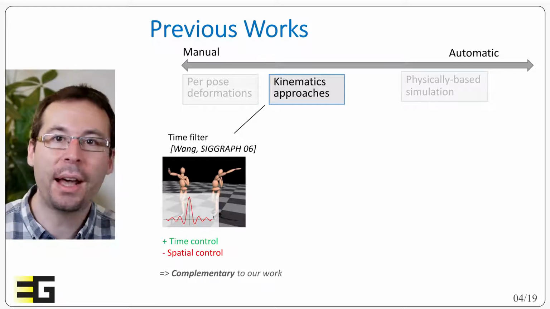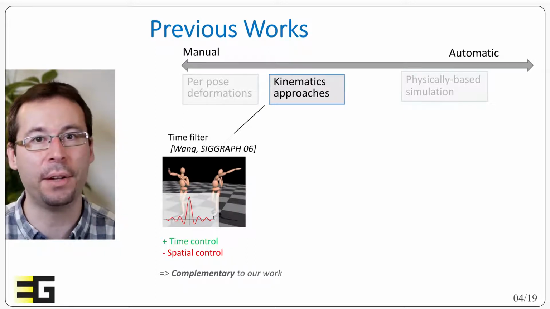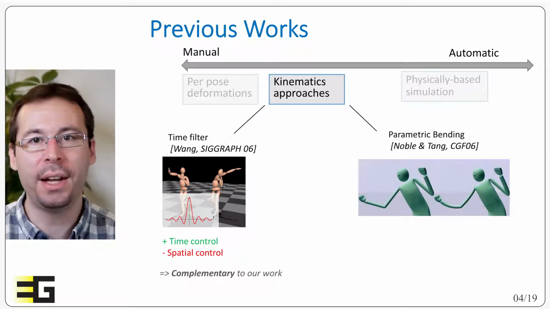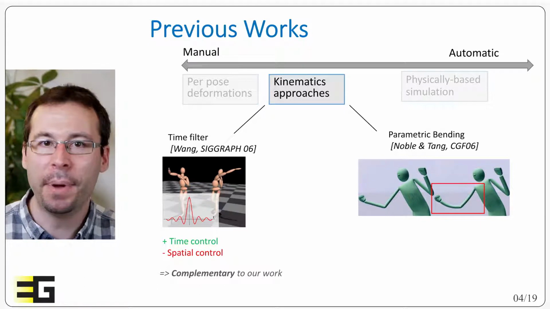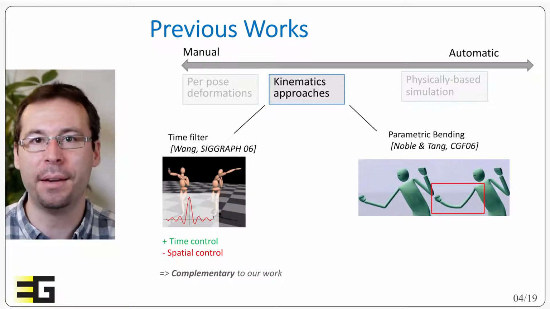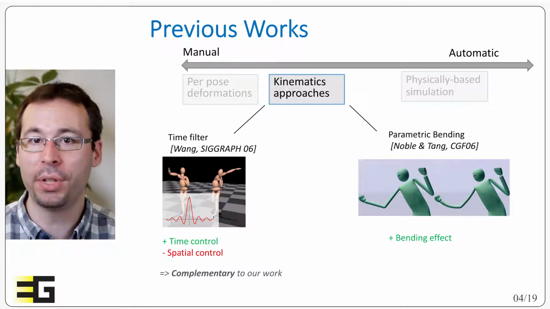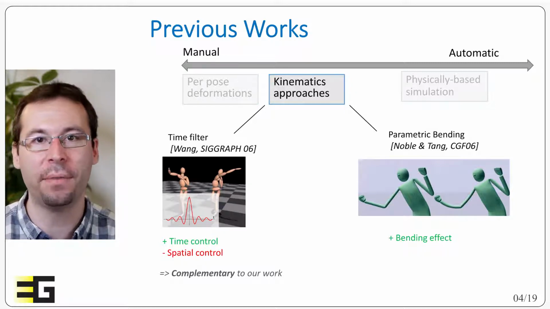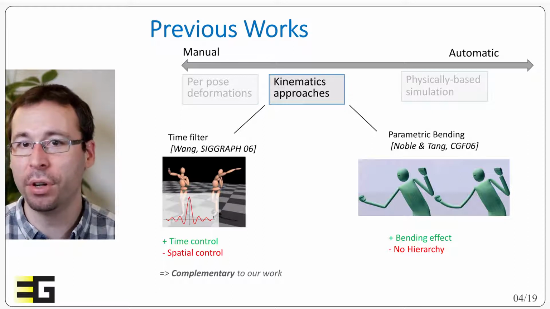But these filters are not in opposition to our approach and could be used in complement to add more advanced temporal effects. Very close to our approach, Noble and Tang propose a method that bends locally the limbs based on the velocity of the skeletal bone attached to this limb. Like in this work, they propose a procedural deformer that takes into account the vertex position, the skeleton position, and velocity. But the bending deformation acts only locally around a bone.